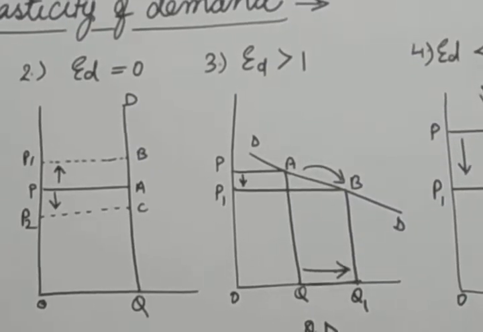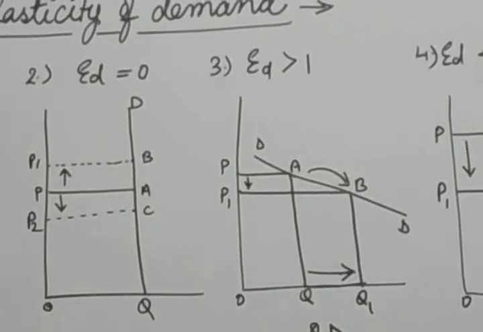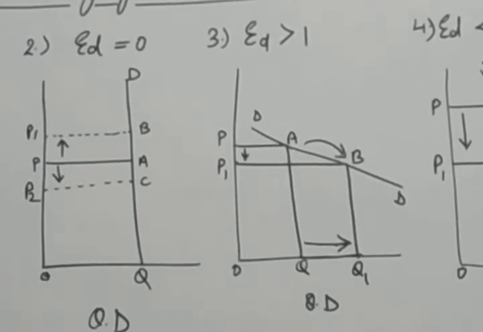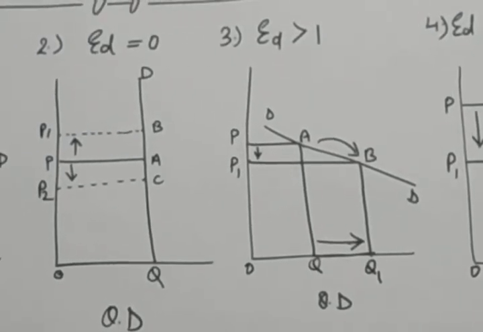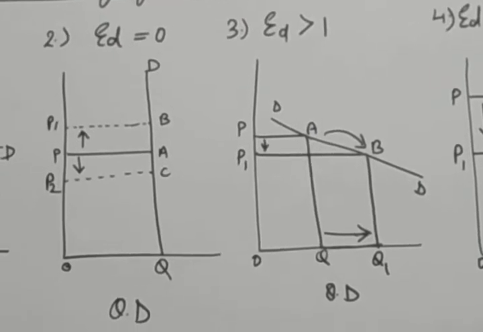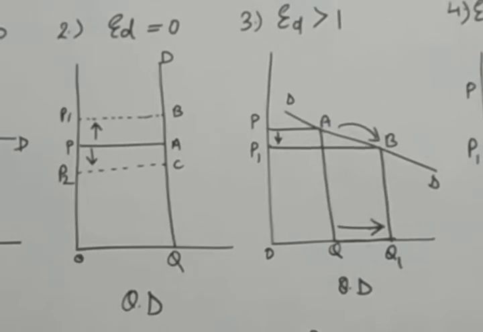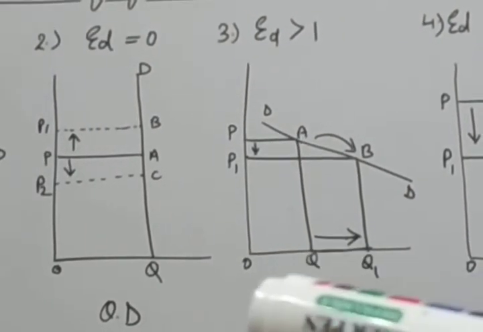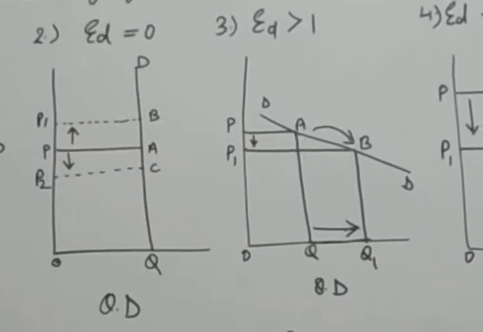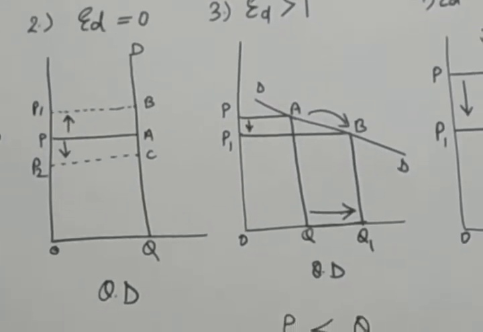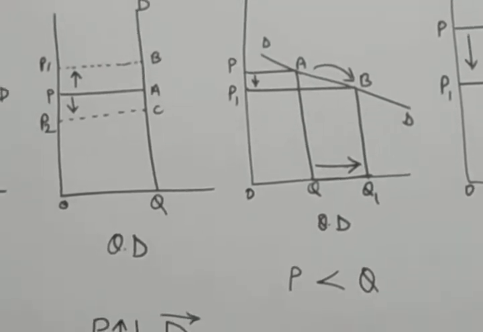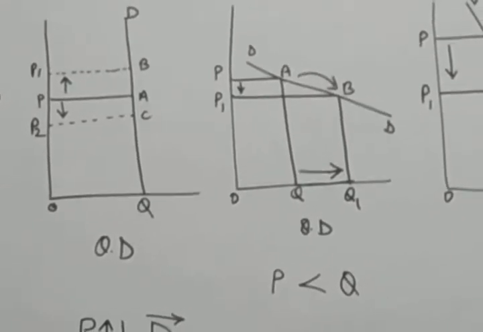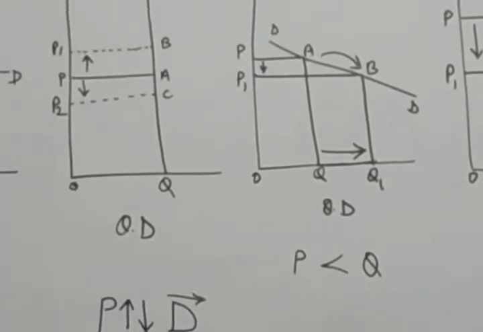Now see the third type of elasticity, ED is greater than 1. That means highly elastic demand. Here in the diagram, you can see a little change in the price. The initial price was OP, the initial quantity was OQ. When the price decreases from OP to OP1, quantity increases from OQ to OQ1. You can see the change in the price is less as compared to the change in the quantity. That means the percentage change in the price is less than the percentage change in the quantity. That type of elasticity is known as highly elastic.